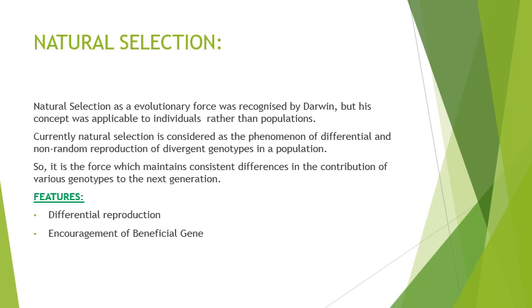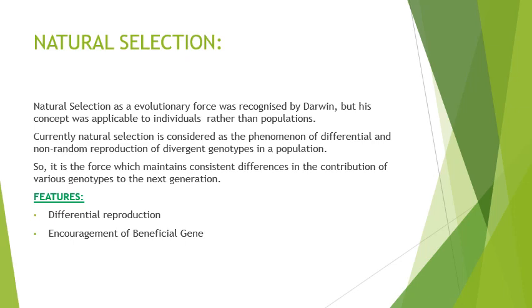So this contributes a greater percentage of genes to the gene pool in the subsequent generation. That is your differential reproduction, which is dependent on adaptation. Better adaptation, better reproduction, and beneficial gene. So selection will definitely encourage the genes which have the highest adaptability efficiency.